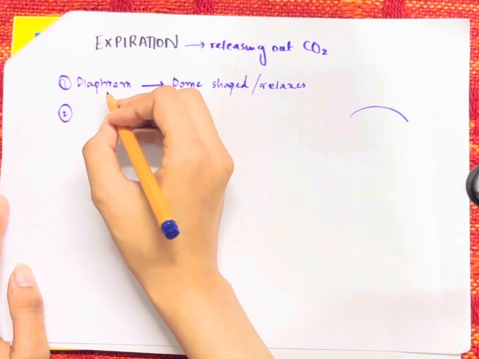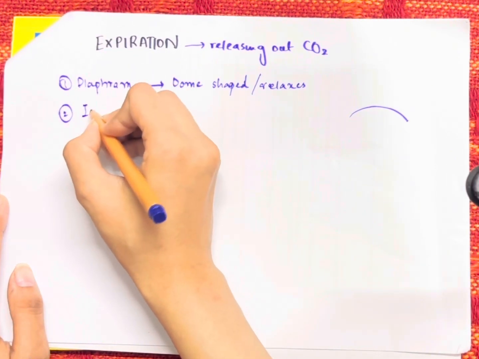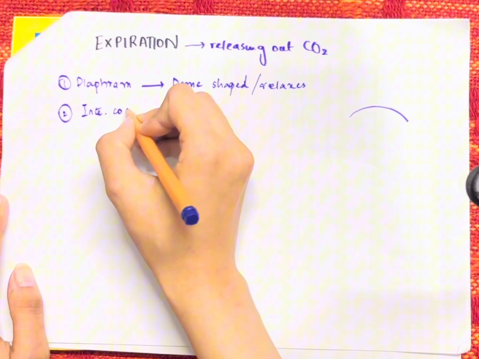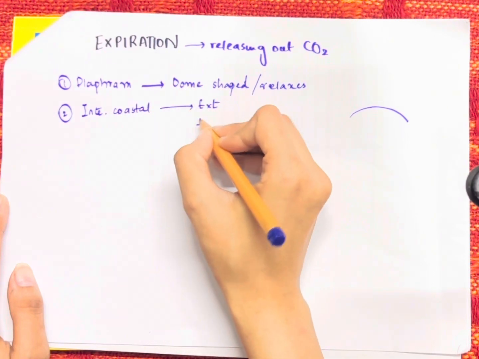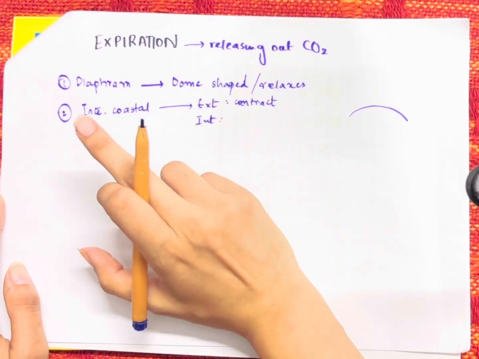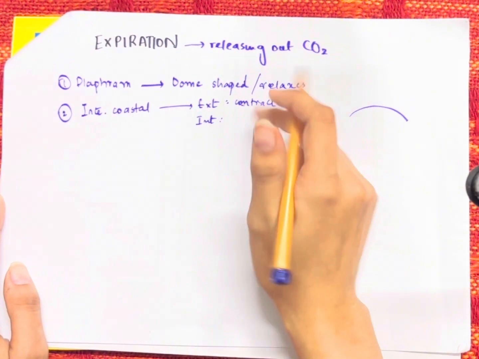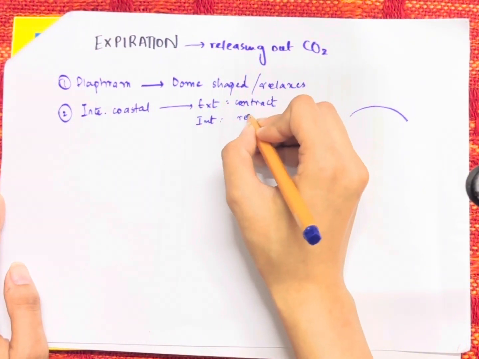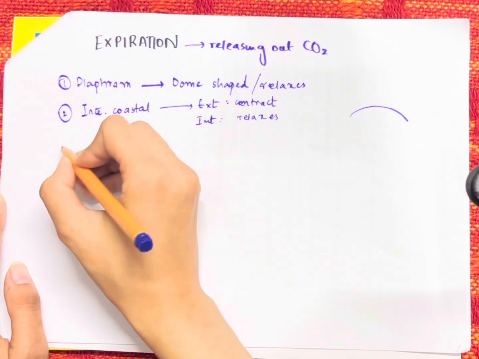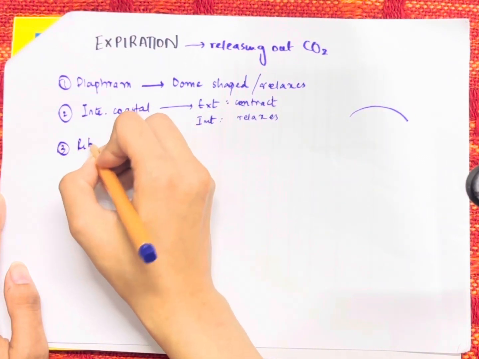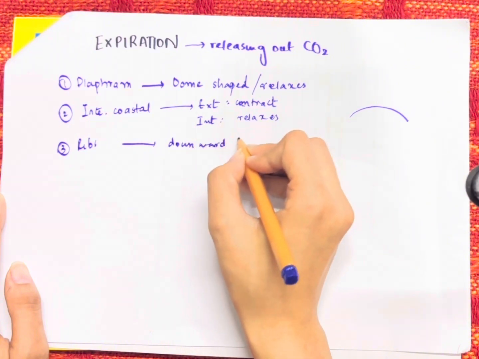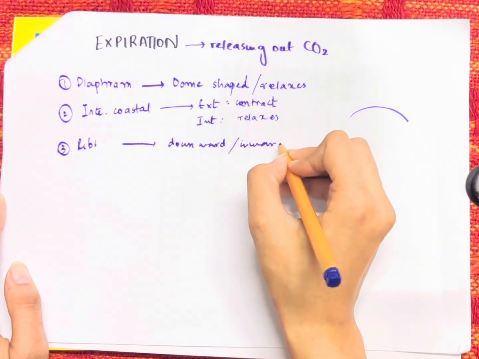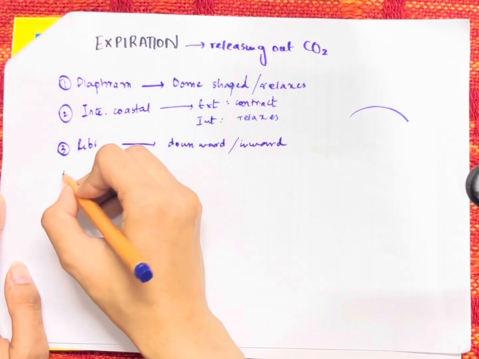Next, when you talk about the intercostal muscles, as we all know, they consist of two intercostal muscles, the external and the internal. So, whenever this happens, the external intercostal muscle contracts and the internal intercostal muscle relaxes. Then we have the ribs. Ribs move downward and they move inward. What is the function of the rib? We have already discussed when we were talking about the inspiration.